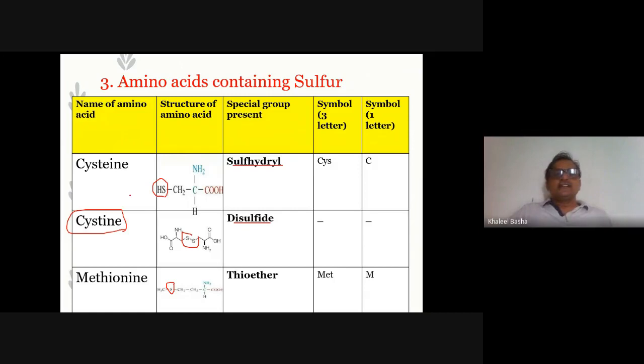Due to that, two molecules of cysteine combine to form cystine on oxidation. On oxidation of two cysteine molecules, you can yield cystine. So this is not a standard amino acid. It can be derived from cysteine. It can easily be derived from the cysteine molecule. So it is a disulfide, whereas cysteine is a sulfhydryl amino acid.